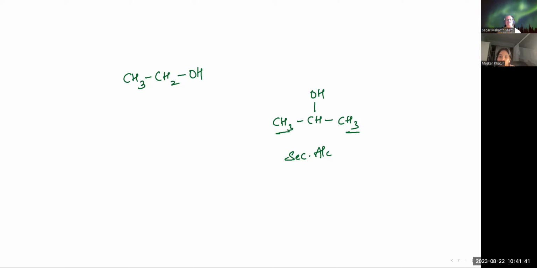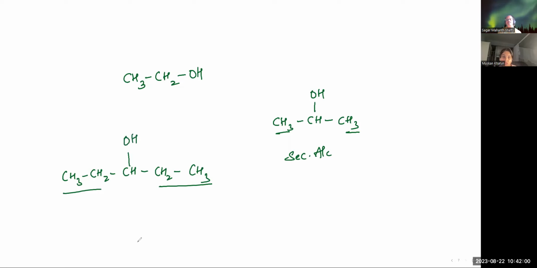Even if I give you another example, CH3, CH2, then CH, then CH2, then CH3. Now if you see, CH3 and CH2 are symmetrically on both sides of the CH group, and this CH is attached to an alcohol here. So this is also an example of a secondary alcohol.